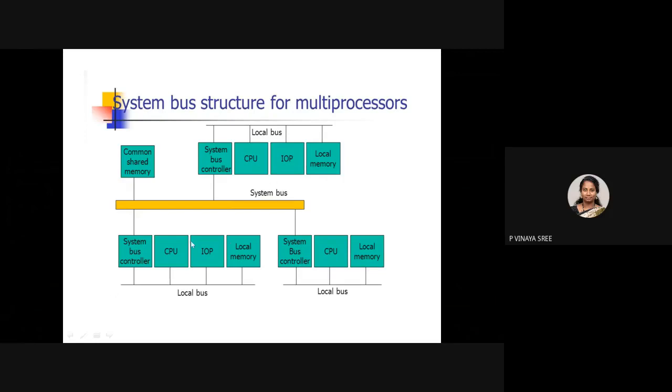Suppose a processor is executing instructions which are present in its local memory, and after decoding, it wants to access the common shared memory. With the help of the system bus controller, it gives a request, and the system bus controller, with the help of the system bus, grants the processor access to the common shared memory.